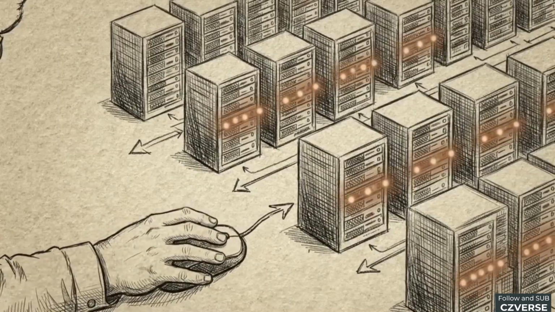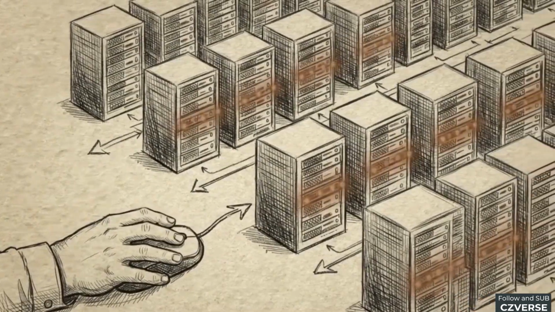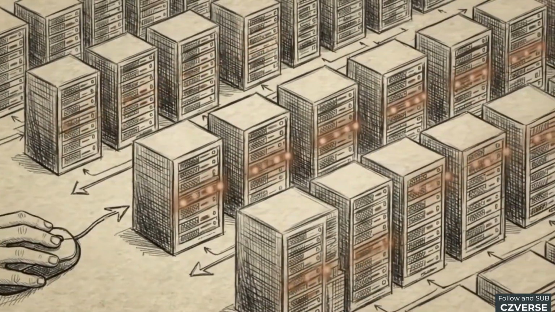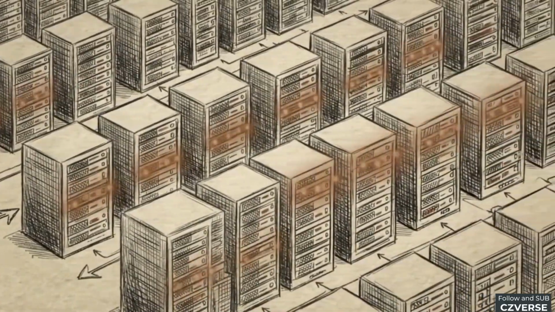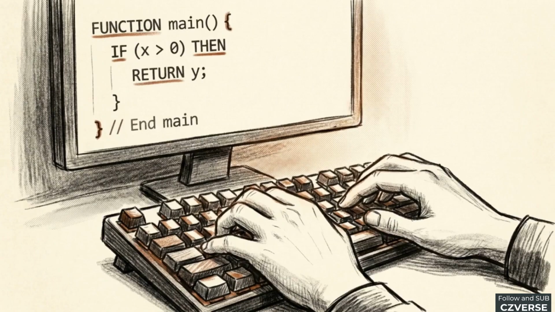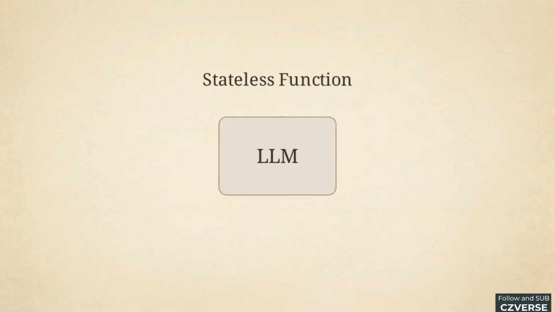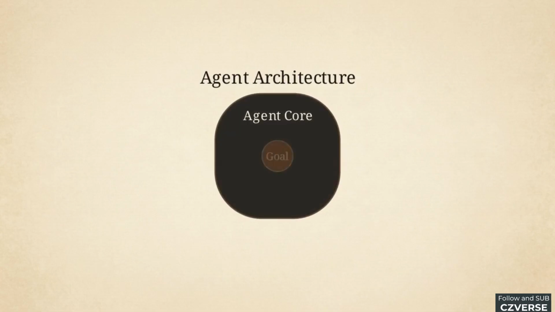Most software running our world today sits dormant until a user clicks a button. The code remains inert until a human pushes data. Many developers apply this same logic to large language models. They treat the LLM as a stateless function, where a prompt triggers a text output, essentially a highly articulate search engine. An AI agent operates under a different set of mechanics.